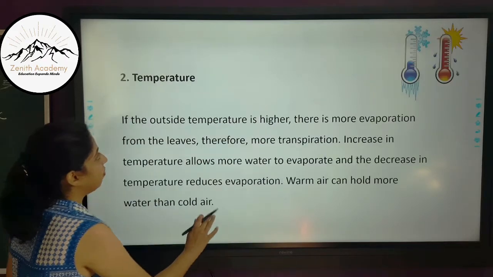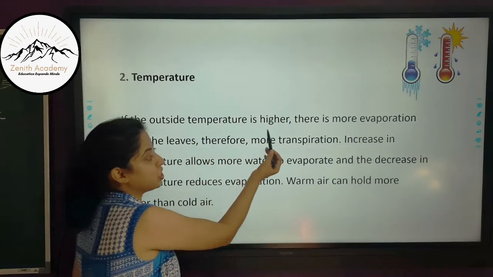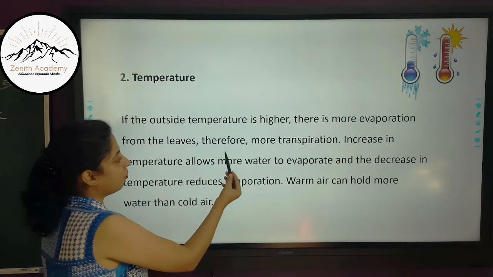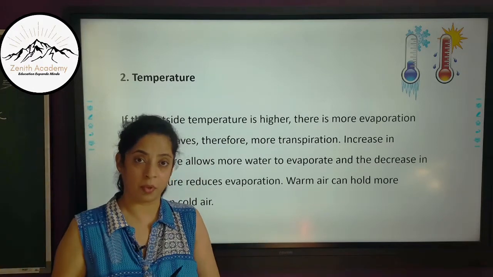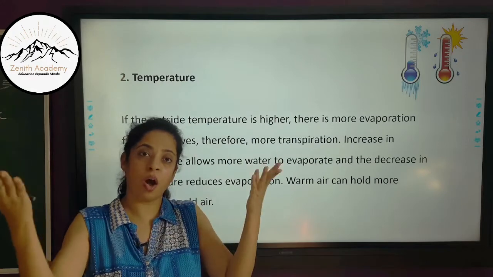The second external factor is temperature. If the outside temperature is higher, there is more evaporation from the leaves, therefore more transpiration. Obviously, if it is hotter, then more water from the leaves will go out.